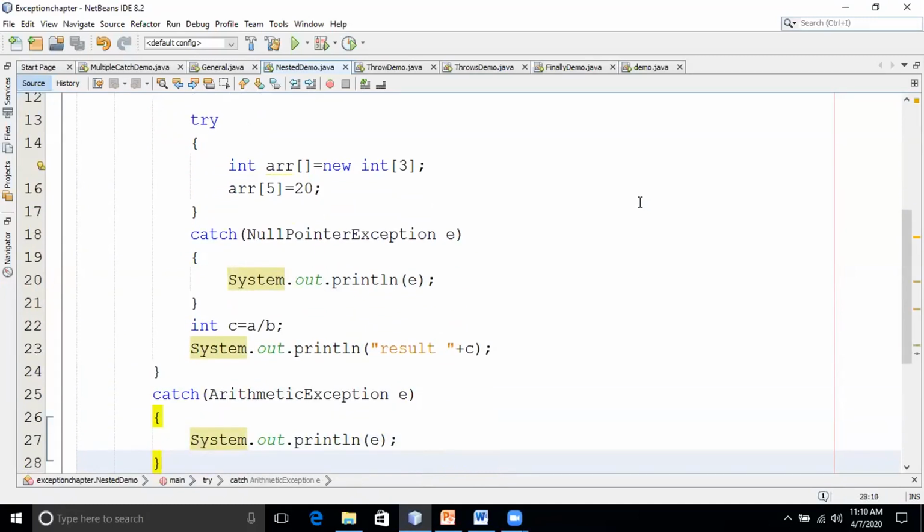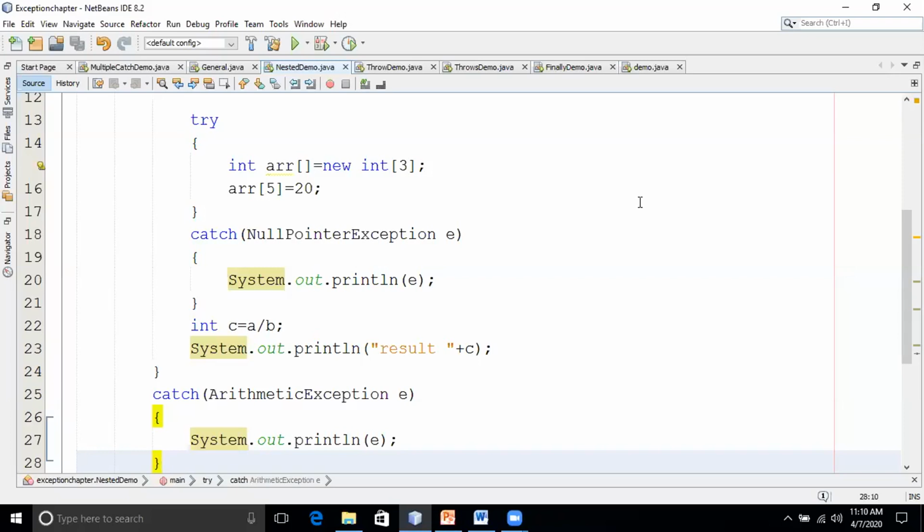Only if all the tries are examined, every outer try is examined, and none of the catch handlers matches that exception, that time it will become an unhandled or uncaught exception. That time the JVM will handle it. Otherwise, inner try exceptions will simply be thrown to the catch handler.